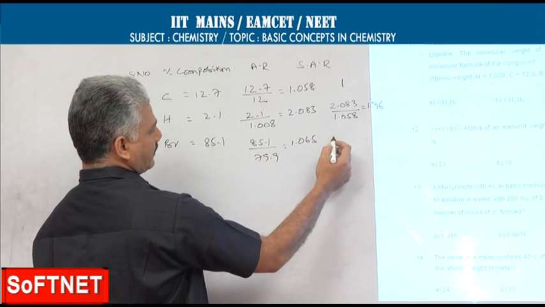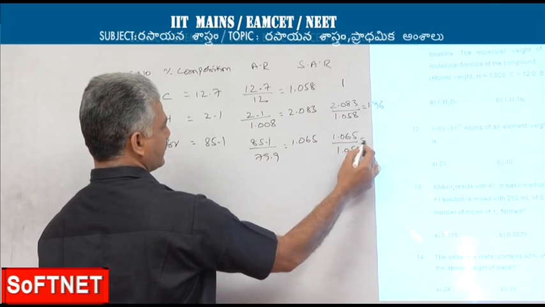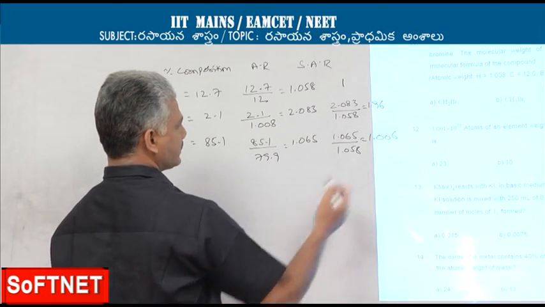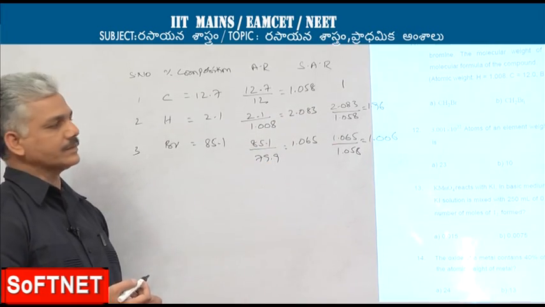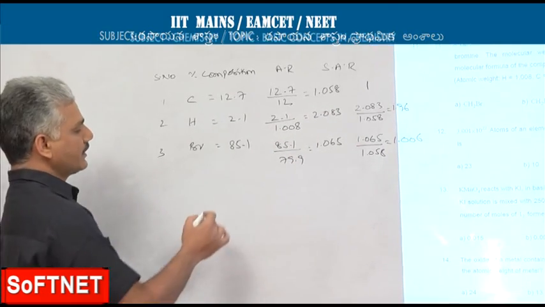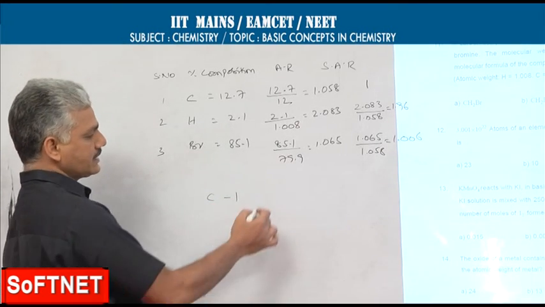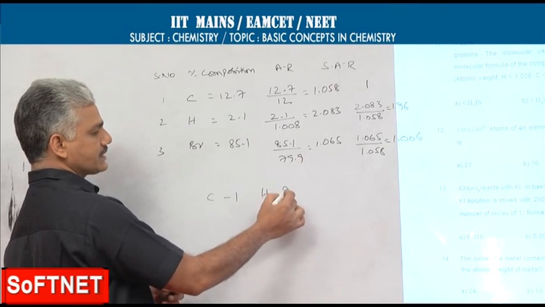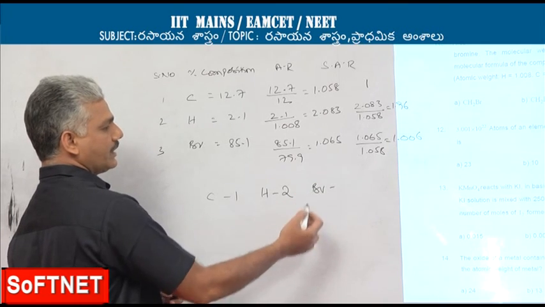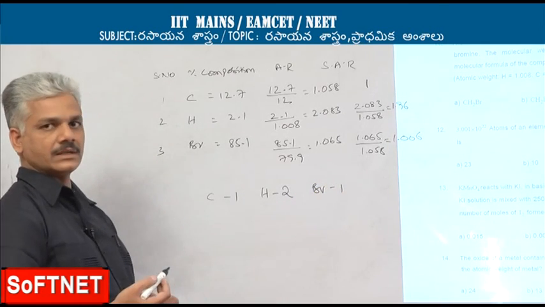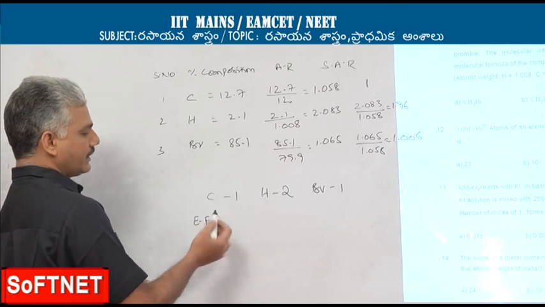Bromine's simplified atomic ratio value 1.065 by 1.058 comes out to 1.006. Now these values are to be adjusted to their nearest integer values. Carbon already has an integral value, no need to change it. Hydrogen 1.96 can be taken as equal to 2. Bromine 1.006 can be taken as nearer to 1. Therefore, the empirical formula of the compound is